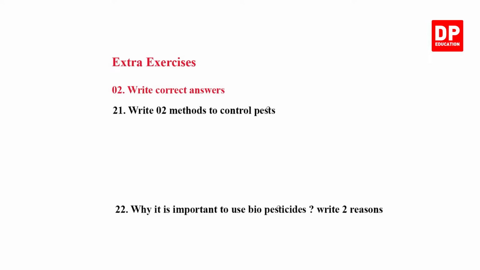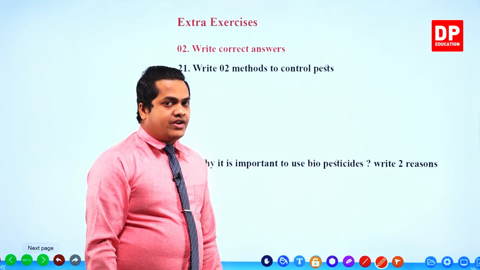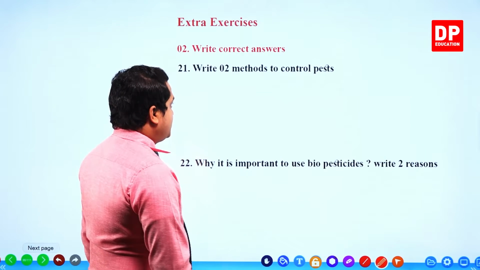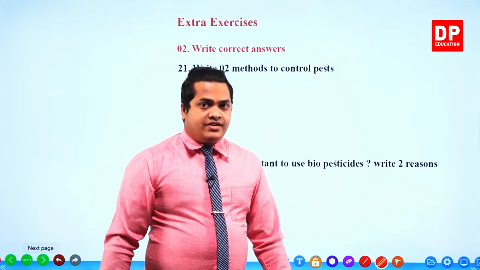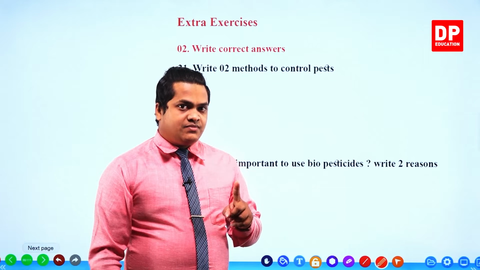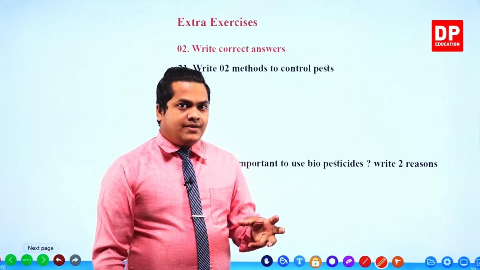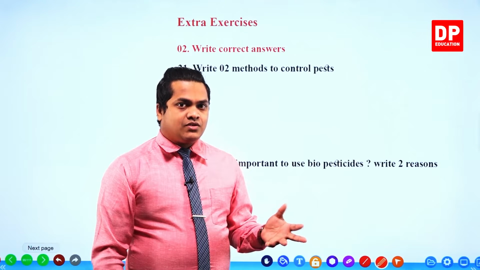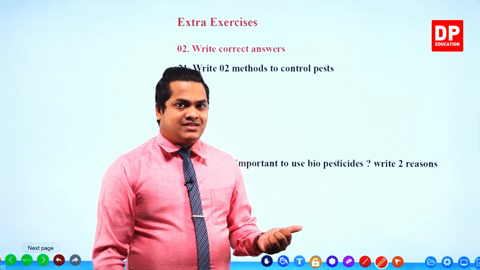Next one. Write 2 methods to control pests. Okay. We have to write down 2 methods to control pests. So there are 2 methods actually, my dear children. First method is to apply chemical pesticides.